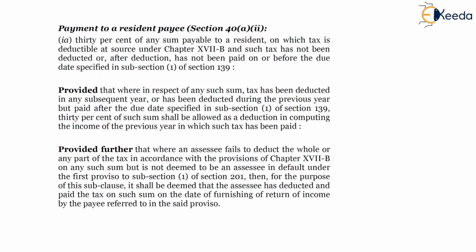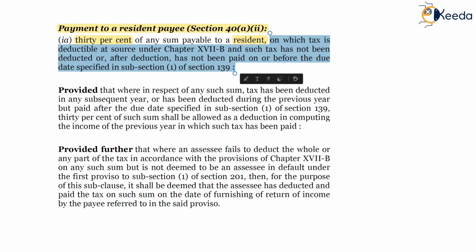On your screen, payment to a resident payee, 40A2, 30% of any sum payable. So it is 30% of any sum payable to a resident on which tax is deductible at source under chapter 17B, and such tax has not been deducted, or after deduction has not been paid on or before the due date specified in subsection 1 of 139, that is, the due date of filing of return of income.